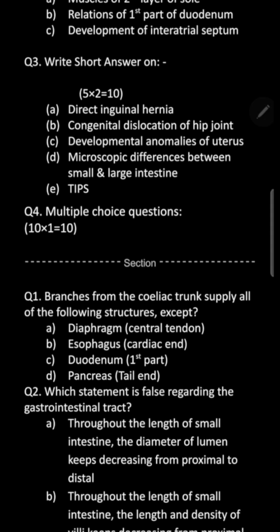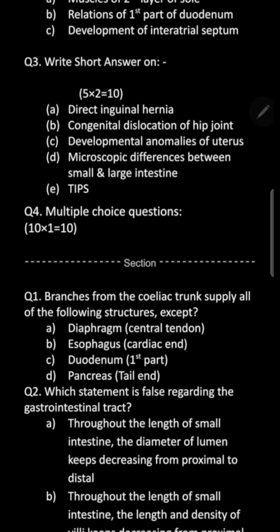So here a balloon catheter can be passed through the internal jugular vein on the right side, reaching down into the right brachiocephalic vein, superior vena cava, right atrium, inferior vena cava, hepatic veins, and there into the parenchyma. From there, this balloon catheter can reach to dilate the branches of the portal vein. So in short, it can create a shunt. It can open up the blocked or narrowed passages. It can dilate them. And that's how it can create this portosystemic shunt within the parenchyma of the liver. Right? So that is TIPS.